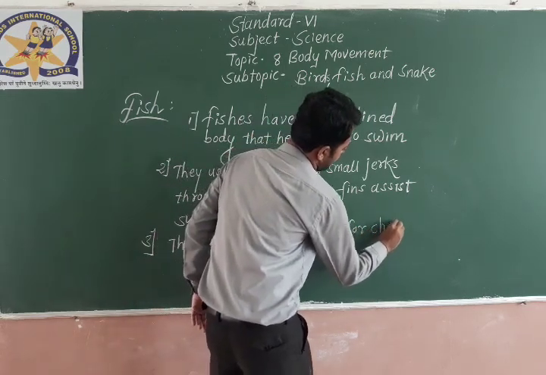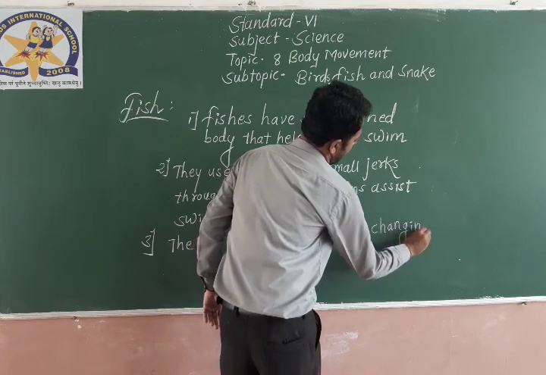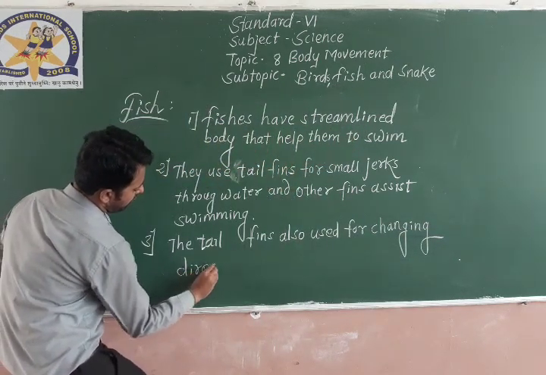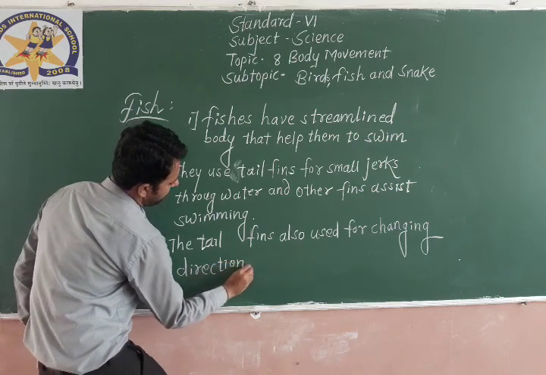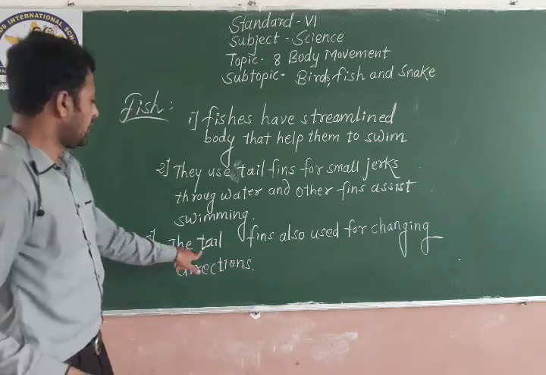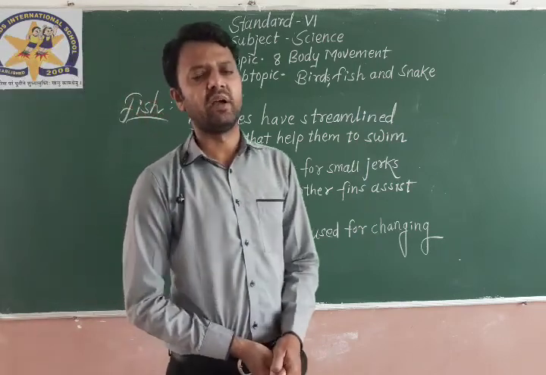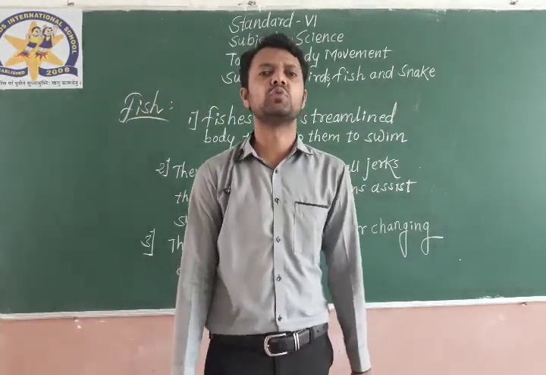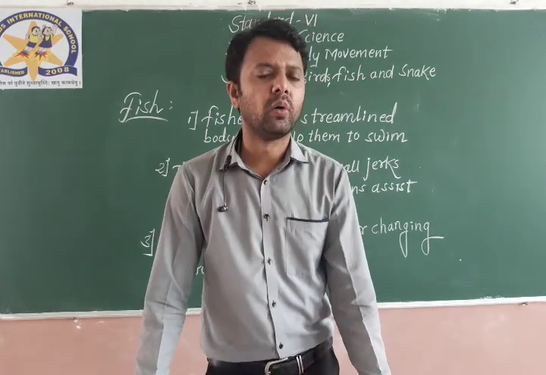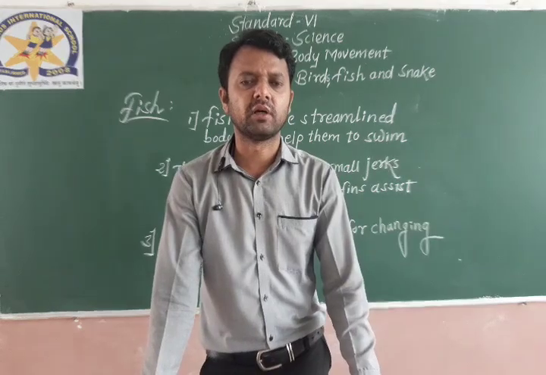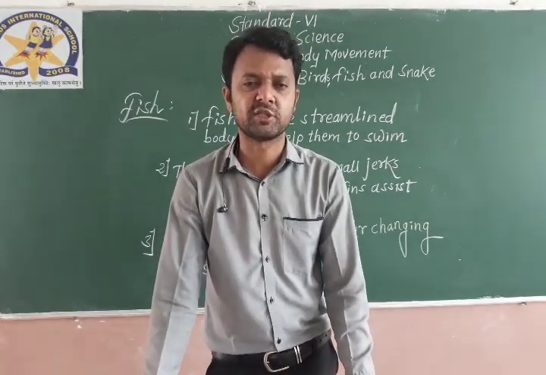In this way fish move in water. These are the points we can consider for the possible movements of a fish in water.